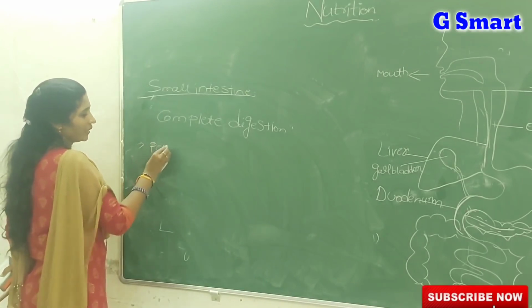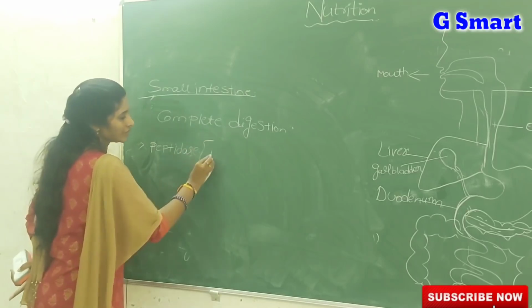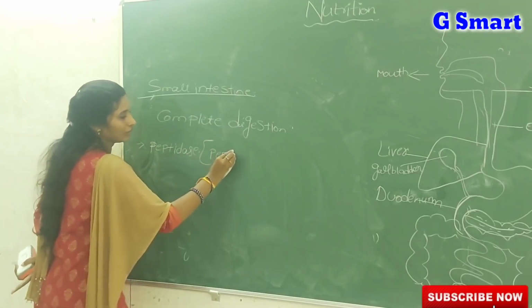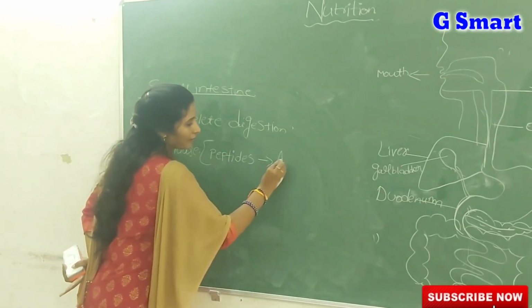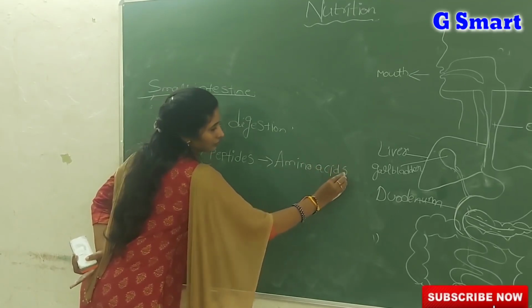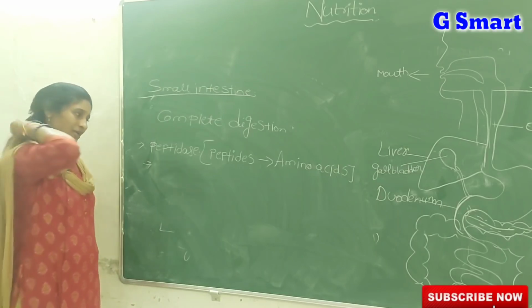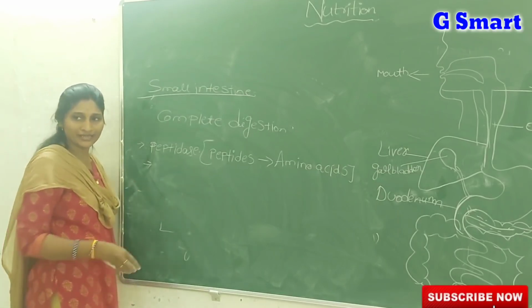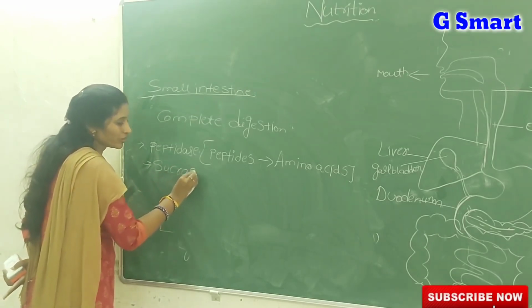It has an enzyme known as peptidase. Peptidase converts peptones or peptides into amino acids. And as I already told you, lipase converts lipids into fatty acids plus glycerol. And here is one enzyme known as sucrase.